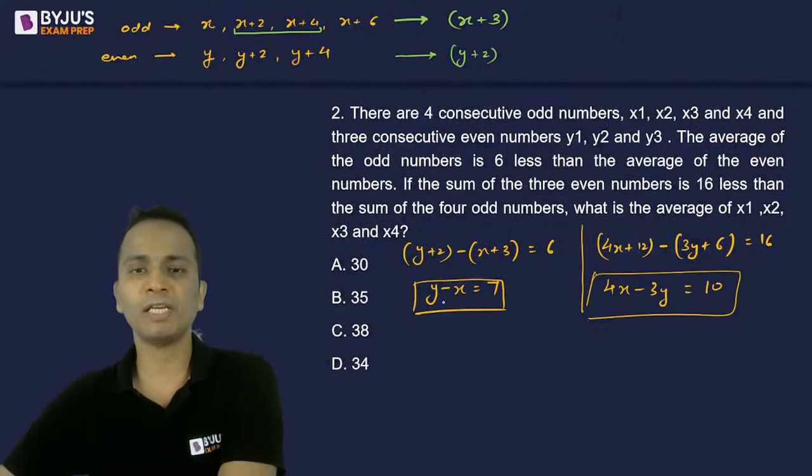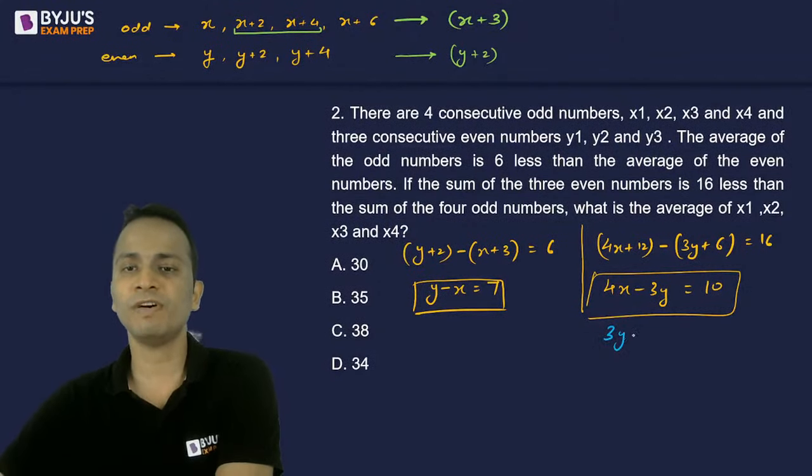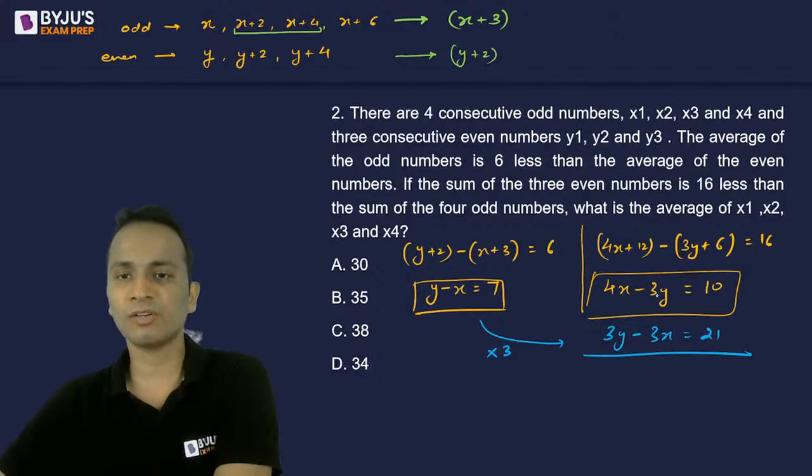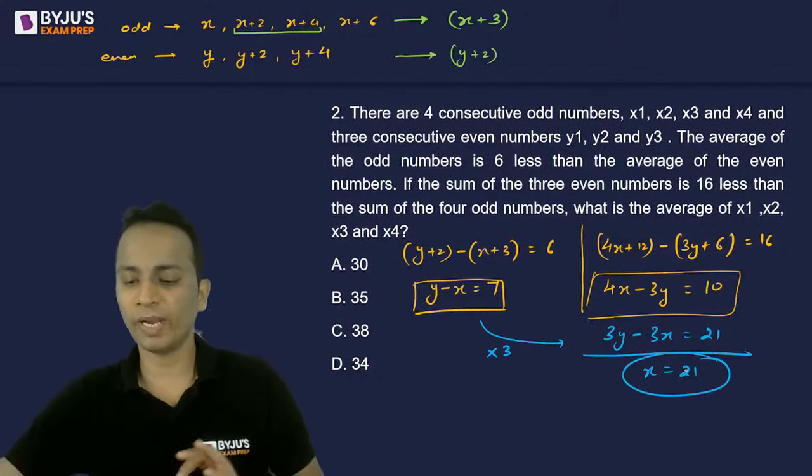Okay, so now here I multiply the first equation by 3. So it will be 3y minus 3x is equal to 21. What I have done is I have multiplied the first equation by 3. Adding these two equations, y will get cancelled. 4x minus 3x is x is equal to 21. So x value came as 21.